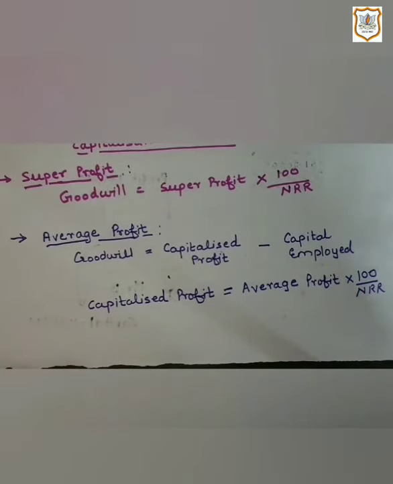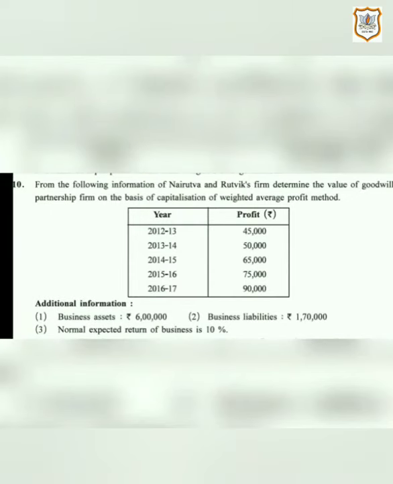Now we are going to solve the problems based on these methods. So let's solve question number 10 of your textbook on page number 106. Here we have to determine the value of goodwill of a partnership firm on the basis of capitalization of weighted average profit method. Here some information is given.